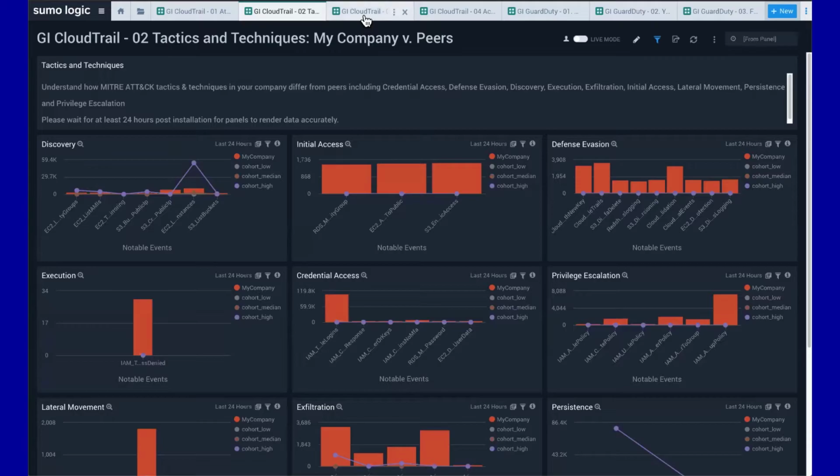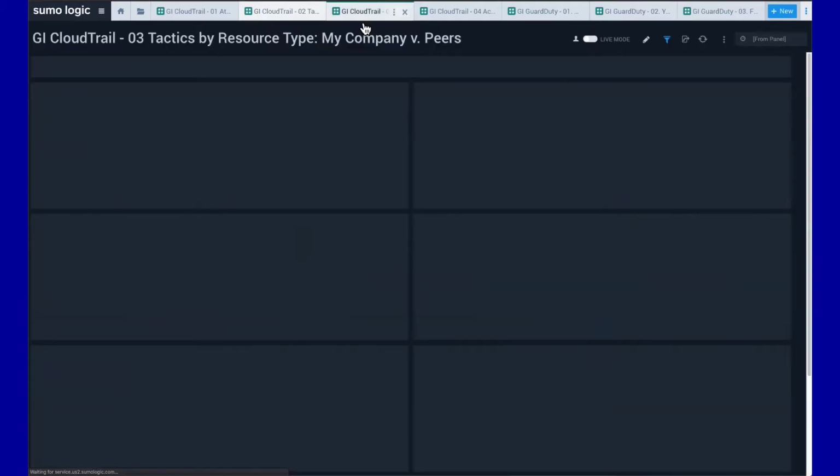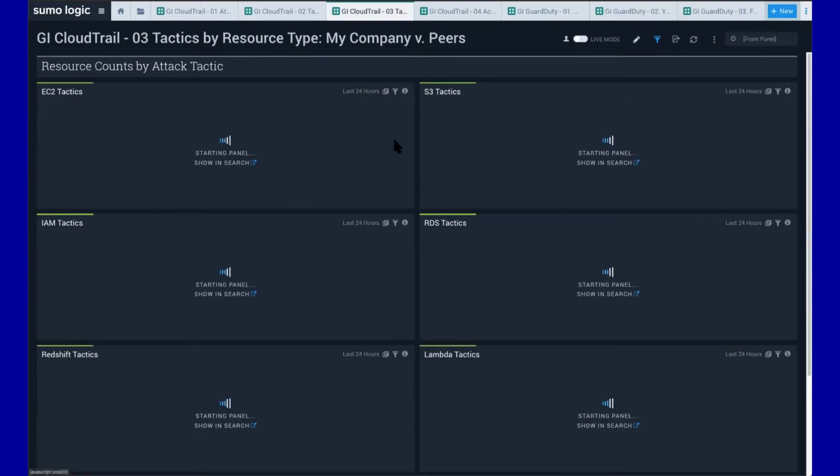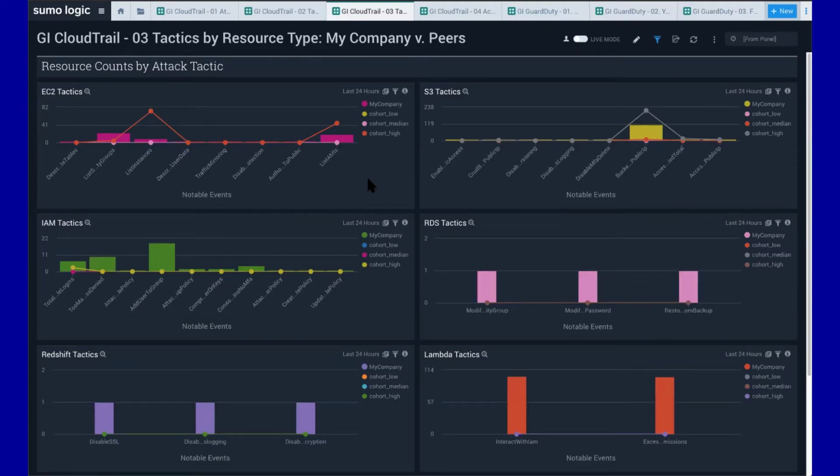Now, I want to look at it one way through the attack framework, but the alternative is I can look at it from the perspective of a particular service. So we're now, and excuse me, I have to refresh this from earlier, we're now going to look at this particular dashboard, and instead of looking at it across the 9 different attack tactics, we're going to look at this from the specifics for EC2, for IAM tactics, for Redshift, for Lambda, for RDS, and we're going to put the individual things that are specific to those in here, essentially slicing and dicing the data and looking at it from a different lens.